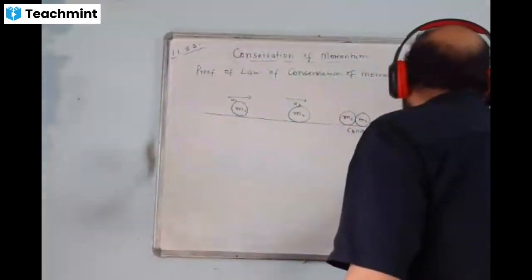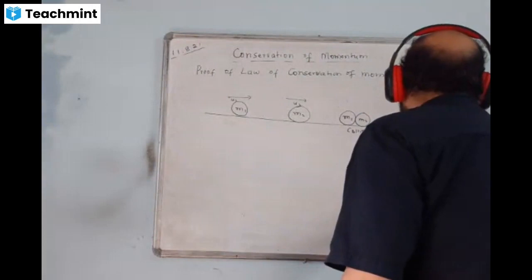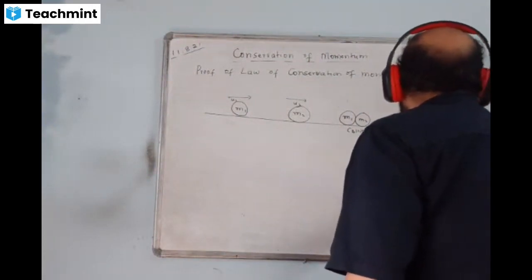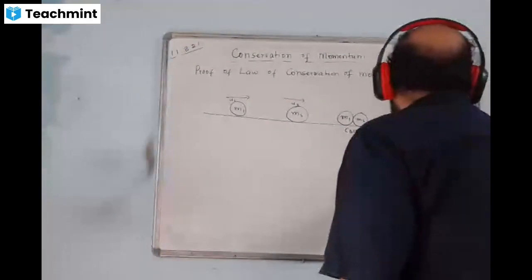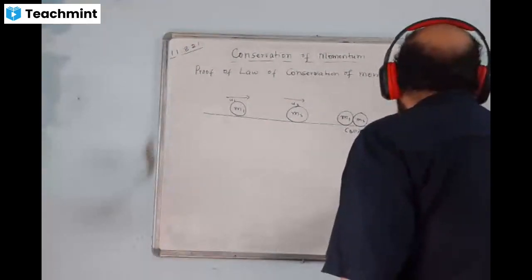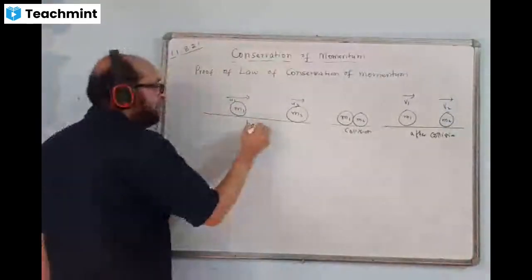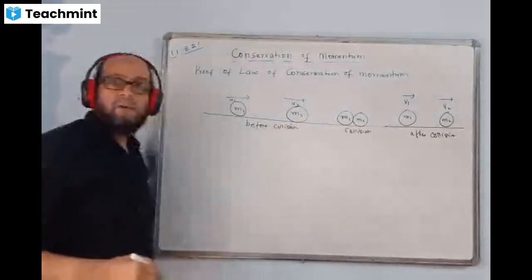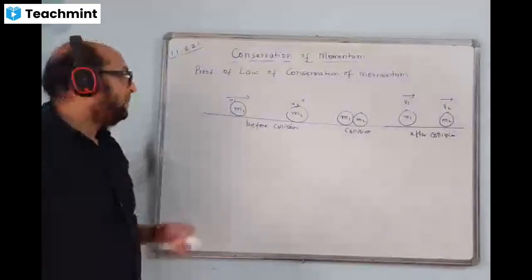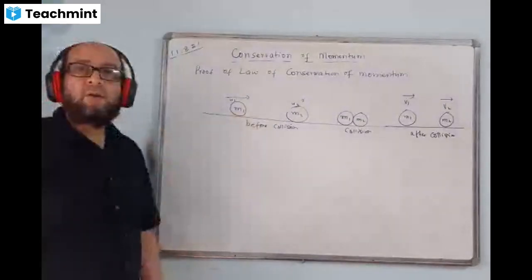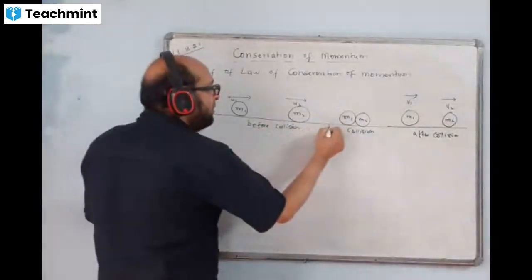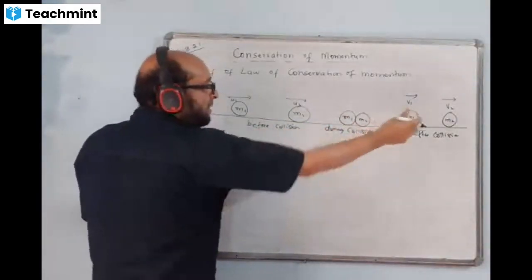Then we'll be writing here like this. This body right here after collision. This is M1, this is M2. Velocity of this is V1, velocity of this is V2. Here you write before collision. The motion is on a straight line. Before collision, here you can have during collision.